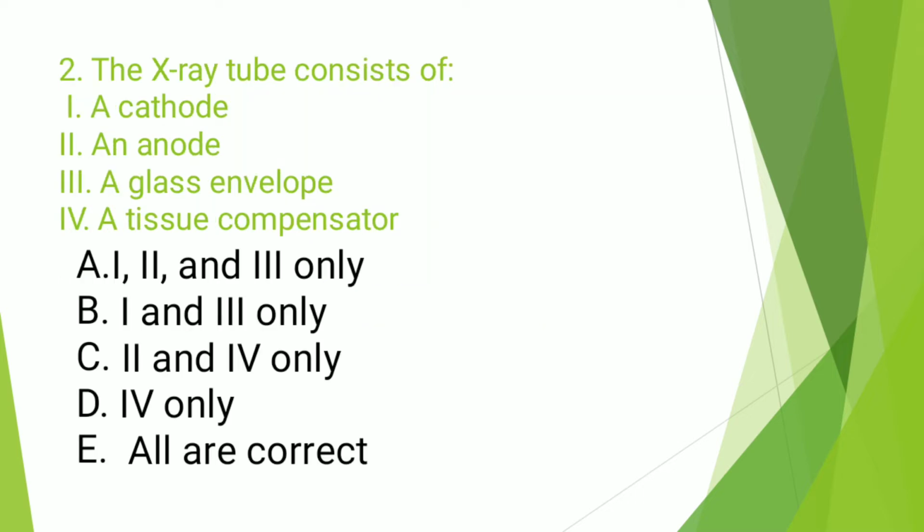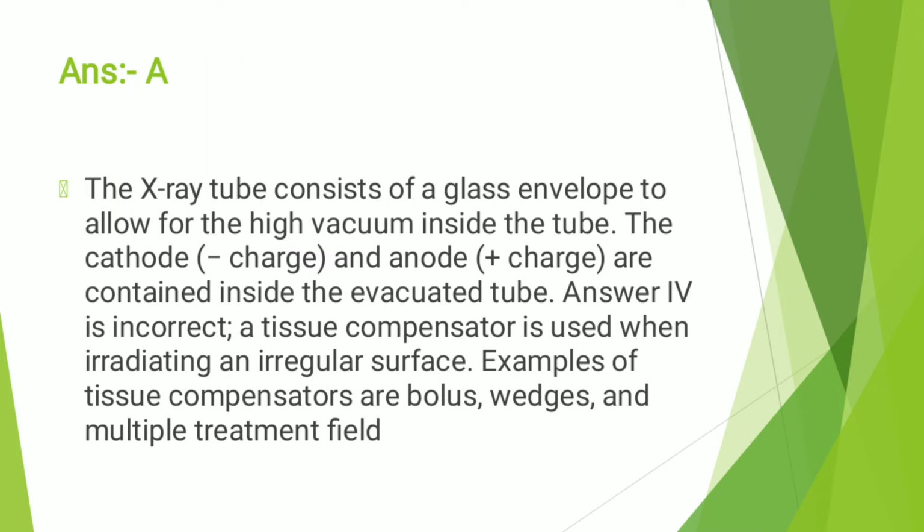The next question is, the X-ray tube consists of, and the right option is option A, cathode, anode, and the glass envelope. The X-ray tube consists of a glass envelope to allow for high vacuum inside the tube. The cathode, which is negative charge, and the anode, which is positive charge, are contained inside the evacuated tube. Option 4 is incorrect. A tissue compensator is used when irradiating an irregular surface. Examples of tissue compensators are bolus, wedges, and multiple treatment fields.